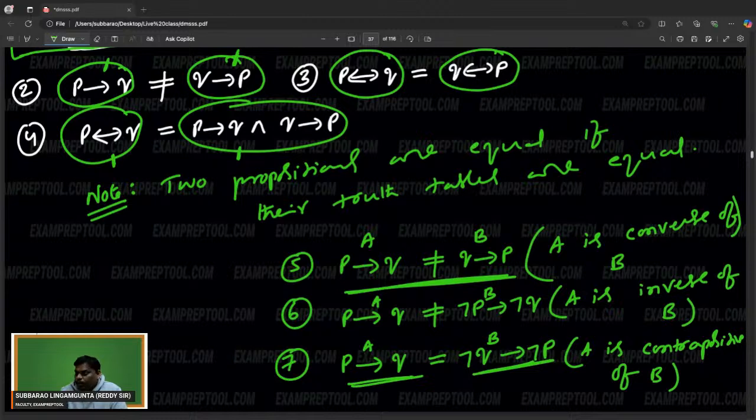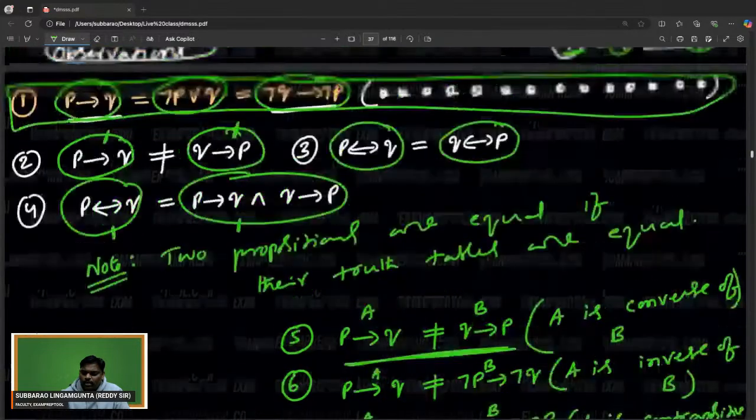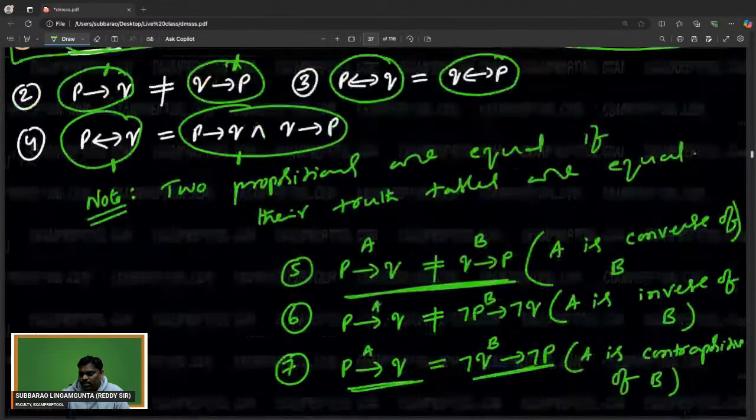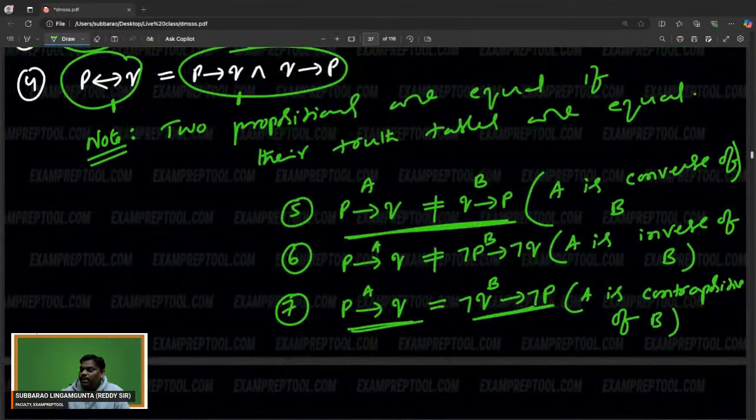Next one, P implies Q. What is the contrapositive? Reverse it and keep negation. First do converse, next do inverse, then they both will be equal. Two times you did the opposite. First you reversed it, next you kept a negation. It became contrapositive, which is the seventh statement, which is nothing but the first statement. The first statement is also the same, but we didn't write the name. In the seventh one, I kept the name also, contrapositive.